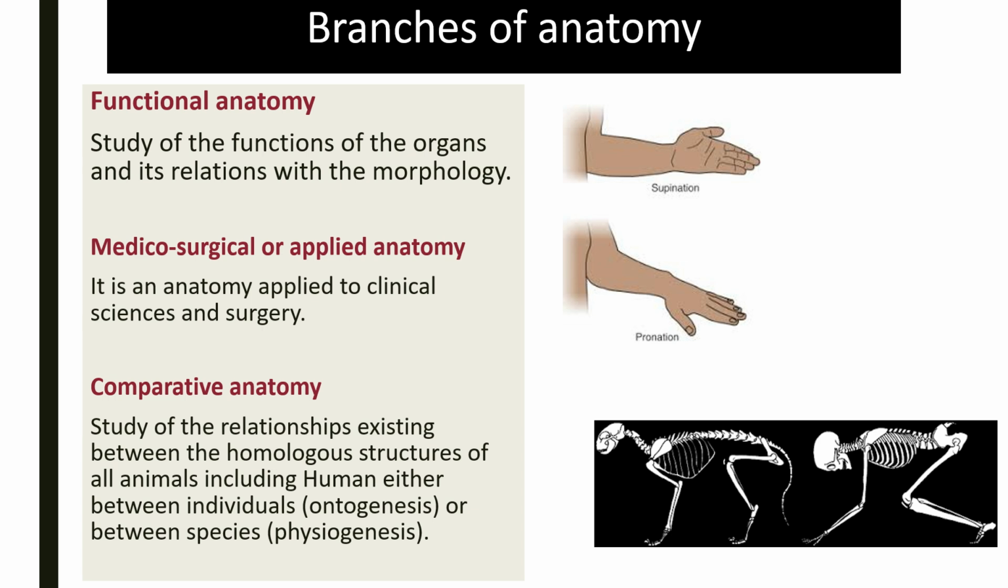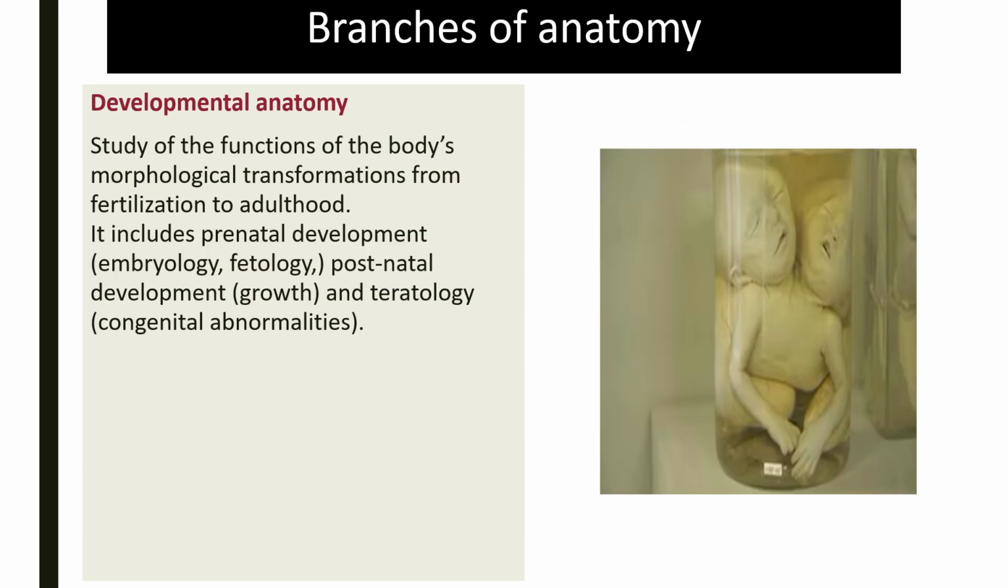For example, here you can see the human skull and the skull of a monkey. Comparative anatomy is all about comparing the different dimensions, shapes. There is also what is known as developmental anatomy. This is the branch of anatomy that studies morphological transformations from fertilization to adulthood.